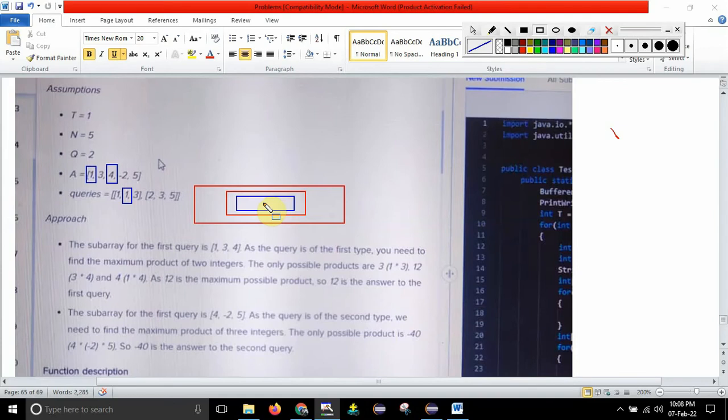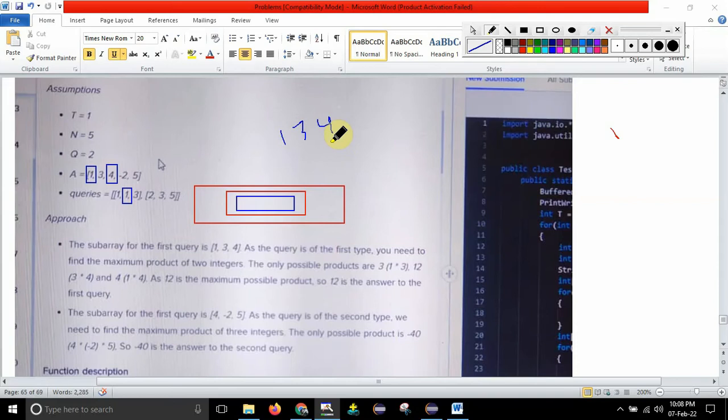Now observe one thing, guys. If it is type 1, then you need to find the maximum product of two integers. Tell me one thing here. If it is 1, 3 and 4, what they have told is to find 1 and 3, and compare it with 1 and 4 and 3 and 4. Whatever is maximum, you need to return that maximum. But I know that whenever the array contains bigger elements, the product I am getting will always be the multiplication of two bigger elements.